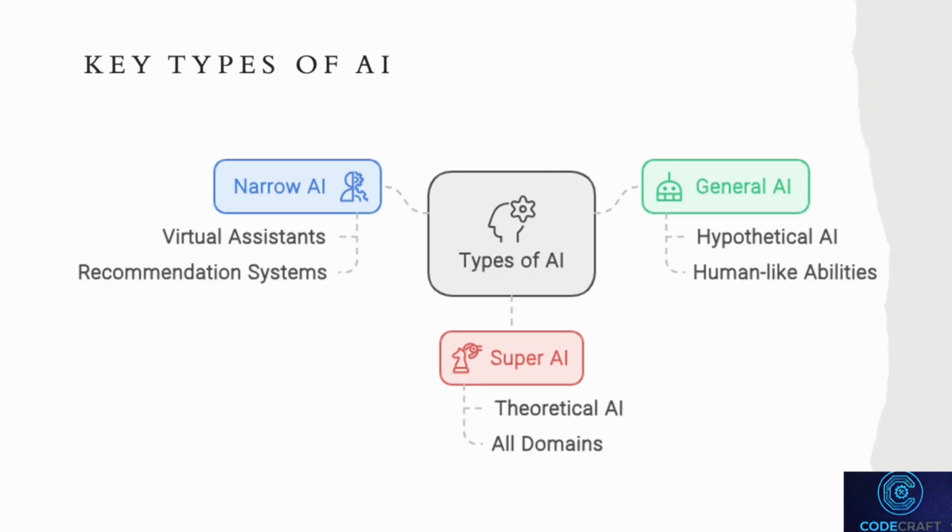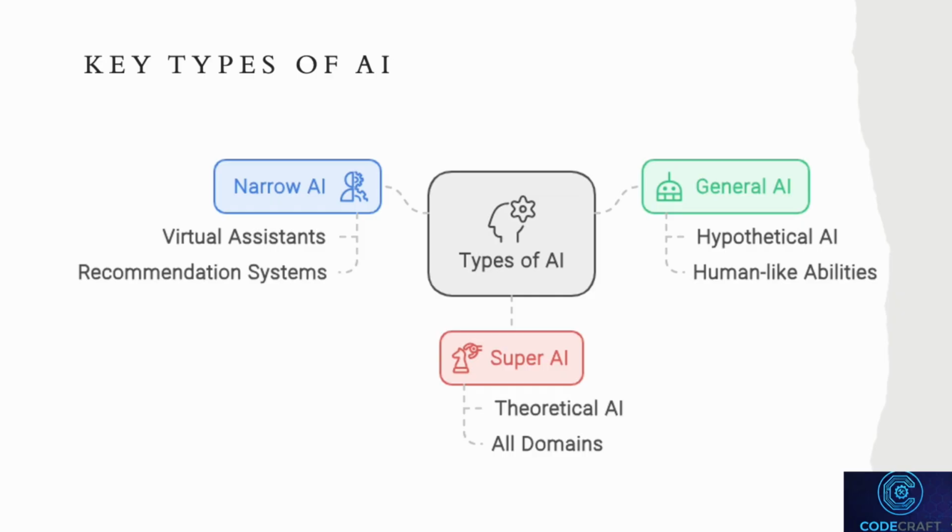Next, we move to general AI, which is also known as strong AI or human-level AI. General AI refers to a hypothetical type of AI that possesses the ability to perform any intellectual task that a human being can do. This means it would have the capacity to understand, learn, and apply knowledge across a broad range of tasks, much like a human. While general AI is a goal for many researchers, we're still far from achieving it.